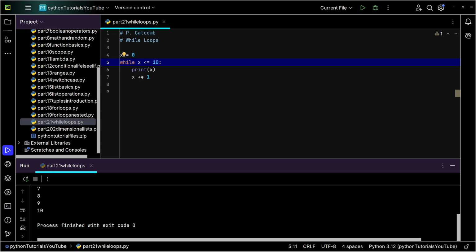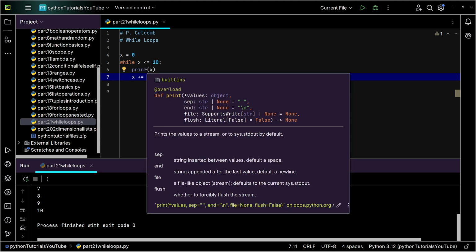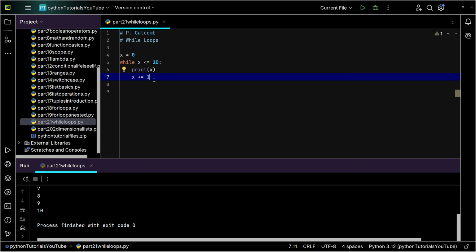By the way, you're probably wondering why I put this in here. As a matter of fact, if I did not put this in here, we would end up with a big, nasty, infinite loop that we could not escape from without basically closing my terminal down here. That's the only way I could bail from it, because there would be no time when this condition would change. Now, a lot of times when people are using while loops, they're going to be linking the while loop to something that we're basically waiting for. That's a really important concept there.